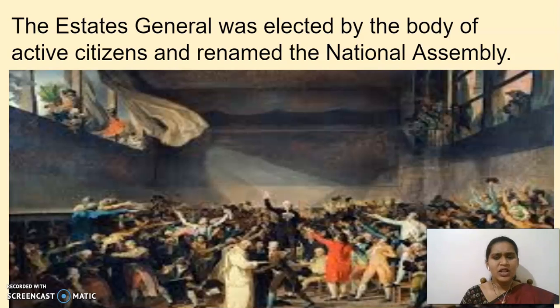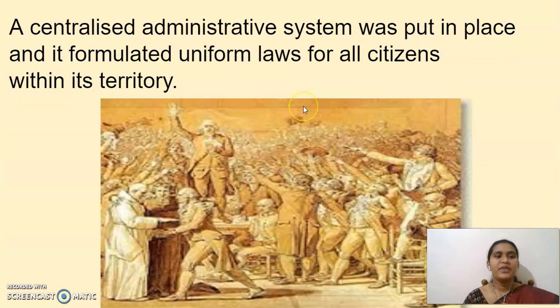These are all concepts you have learned already, children. Just reglance at those concepts and it will be easy for you. See, a centralized administrative system was put in place and it formulated uniform laws for all citizens within its territory. That means they started to draft the constitution.